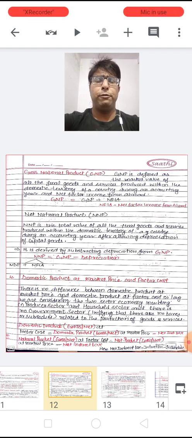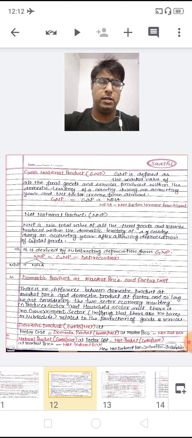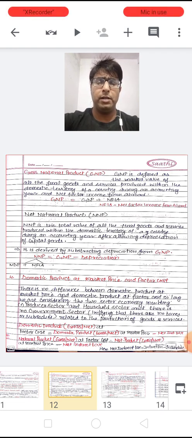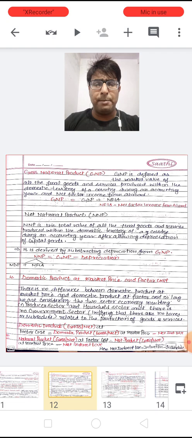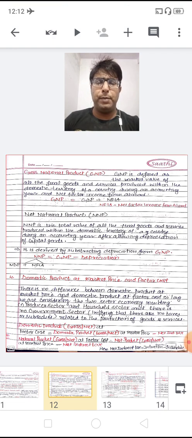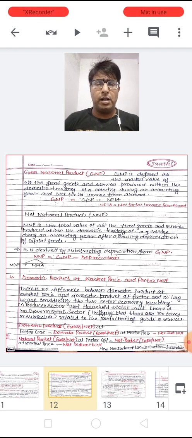Now this is the fourth basic unit of the concept of GDP. When I'm talking here about the NNPFC, then we have to subtract the depreciation from GNP itself. We get the value of NNP, I mean net national product.